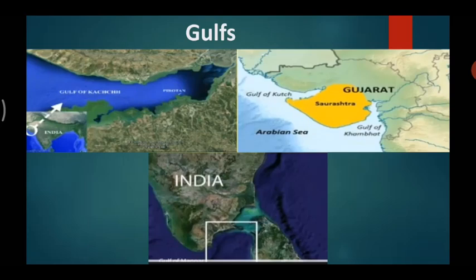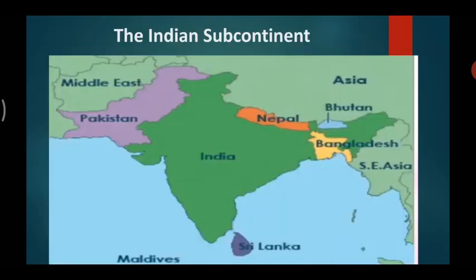Let's move forward. Then, our country comprises various rivers, mountains, plateaus, plains, islands, etc.